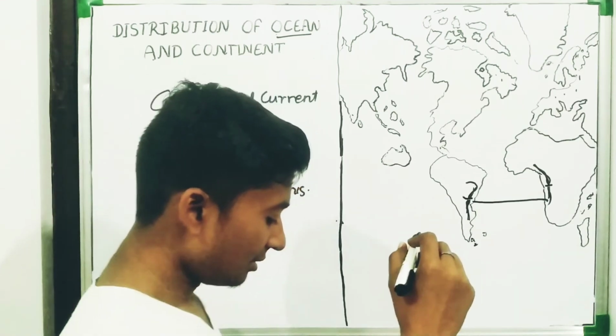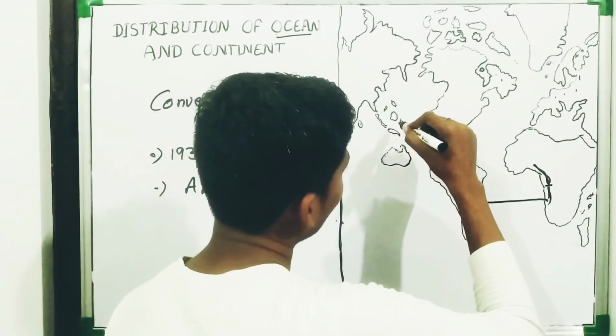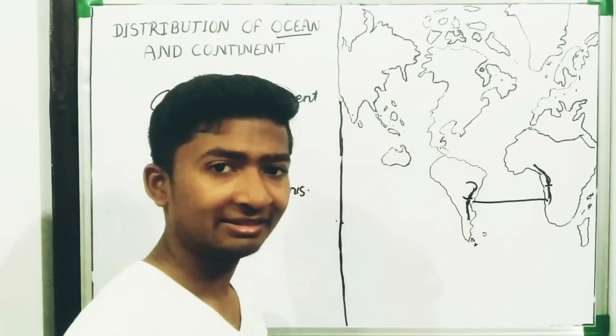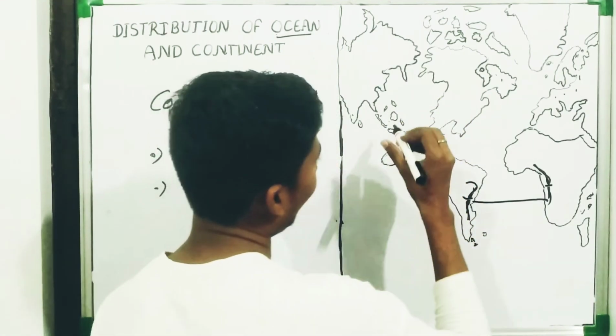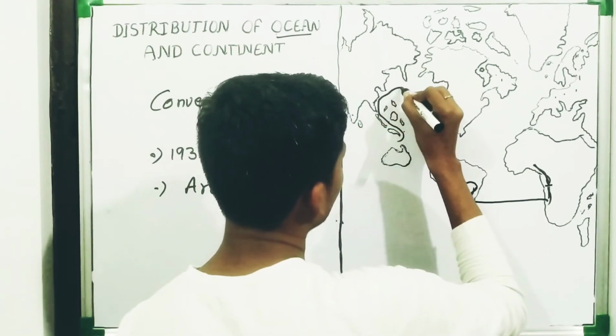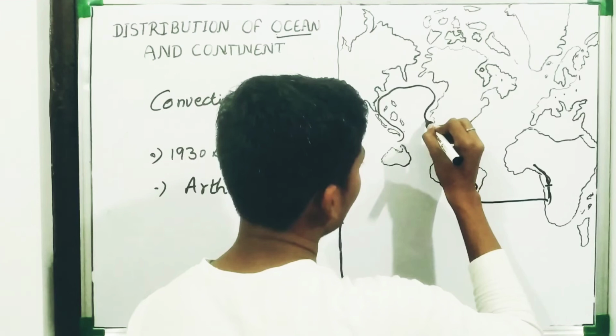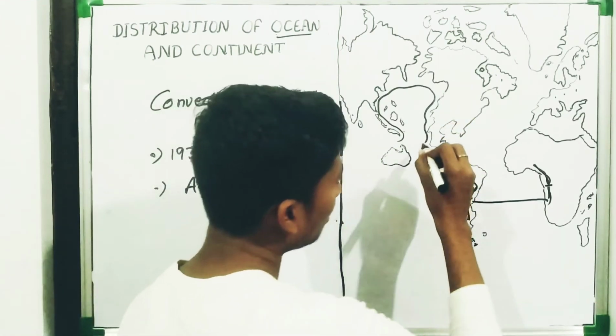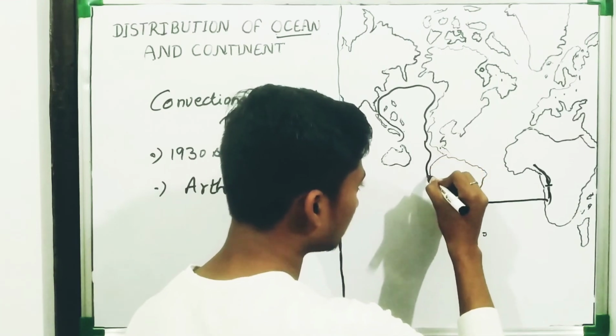You will see here there are several islands. And if you take this part, it is making a shoe-like or horseshoe-like structure.